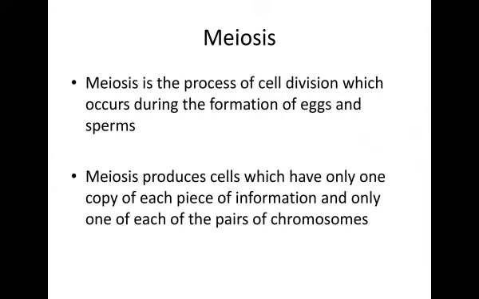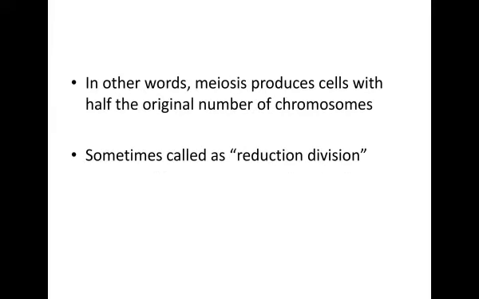Meiosis. Meiosis is the process of cell division which occurs during the formation of eggs and sperms. Meiosis produces cells which have only one copy of each piece of information and only one of each of the pairs of chromosomes. In other words, meiosis produces cells with half the original number of chromosomes, sometimes called reduction division.